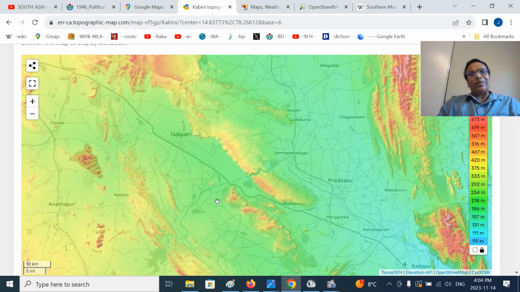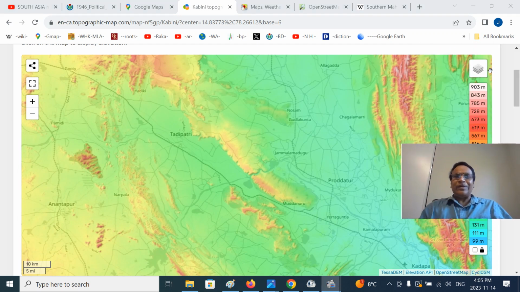This is the part. The interesting part is the river Chitravati cuts here and joins the river Penna just south of the Gandikota fort and gorge. A gorge is like a narrow area between the mountains. In this part, the Penna river flows. You can see a different perspective here. And what is the height? You can see the Kalamalla railway station will be somewhere here. That is 174. And Tadipatri in the southern part will be 253, and you can see some of the places here around 264, and you can see 414 or so.